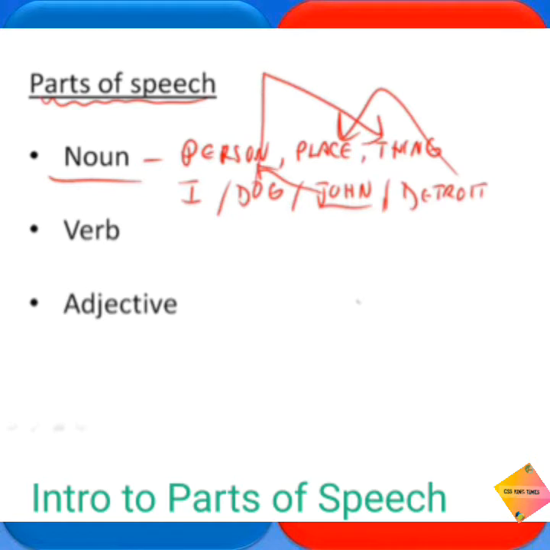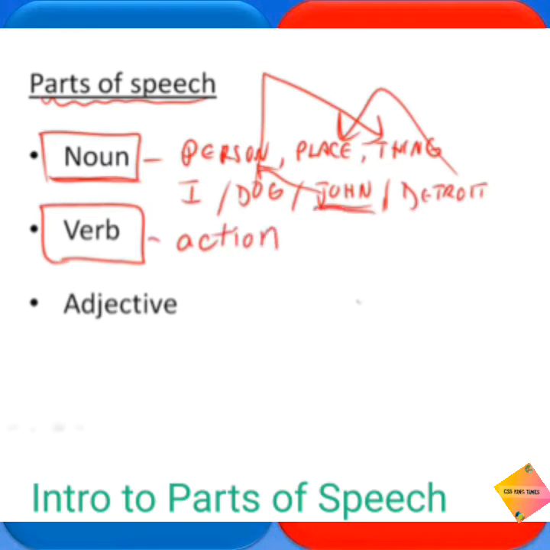So we can see that nouns are part of our lives. Everywhere we look, there are nouns. So we know that noun is something important, as is the verb. You must know your verb. Verb is doing. It is an action. I run, I jump. John runs, John calls, John goes to Detroit, goes, calls, does all those things. Those are actions, those are verbs. So we now know two of the most important parts of speech.